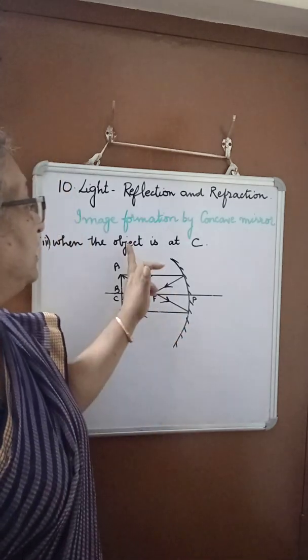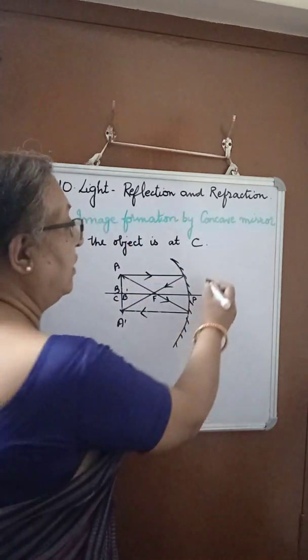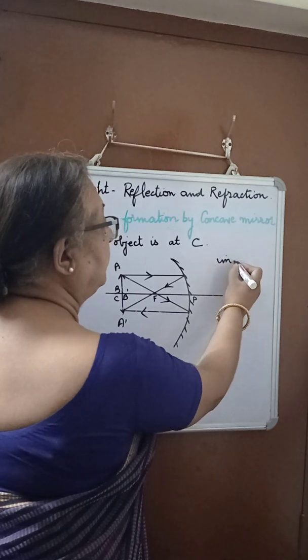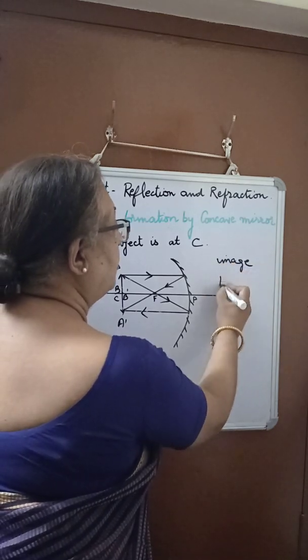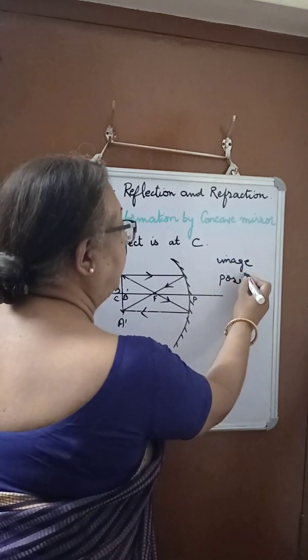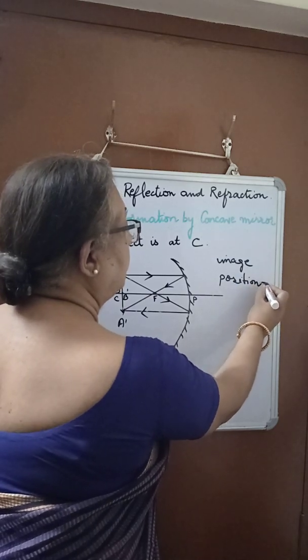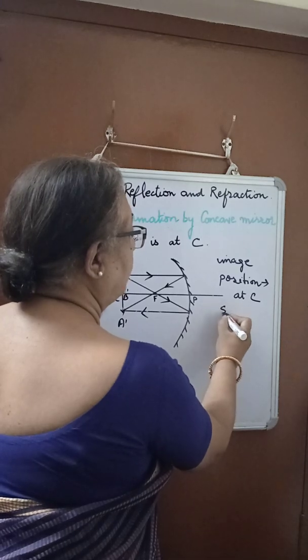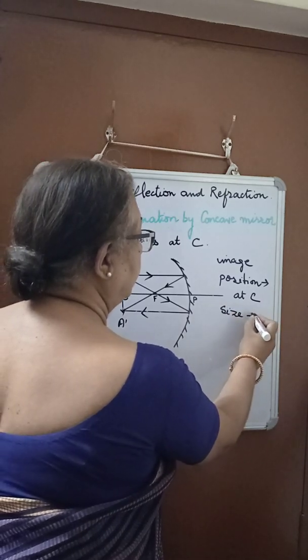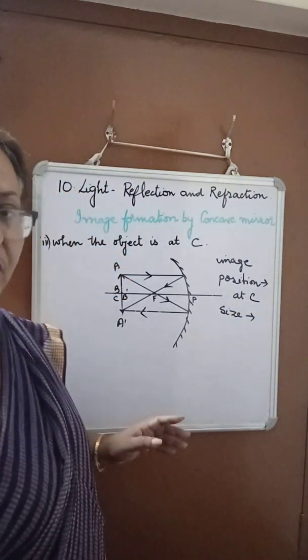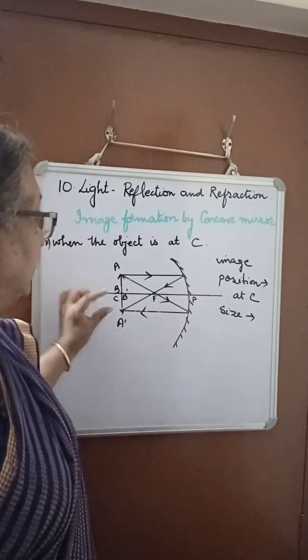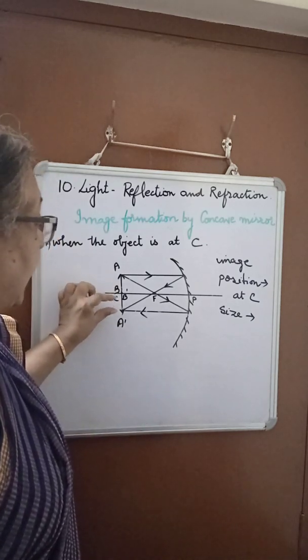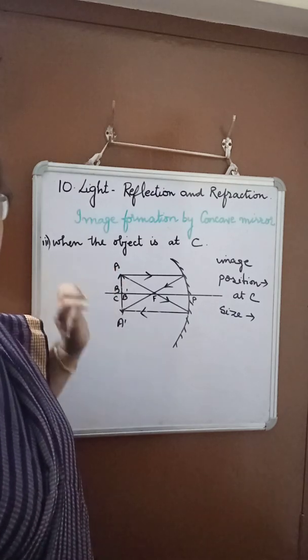So when the object is at C, what about the image? What is the position of the image? Position is at C. What is the size of the image? If you notice, you will find the size of the image is exactly equal to the size of the object.